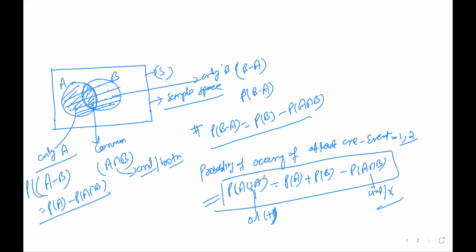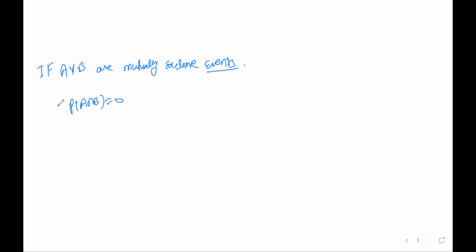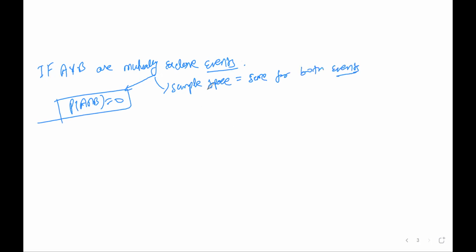If A and B are not independent, let's say that if A and B are mutually exclusive events, mutually exclusive events mean the probability of A intersection B will be equal to 0. See, mutually exclusive events mean there's no common event, but the sample space will be the same for both events. It's the same for both events.